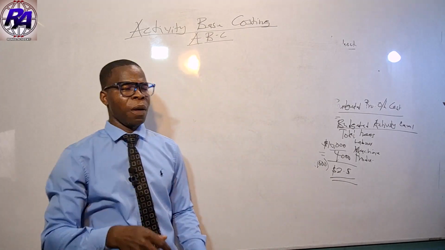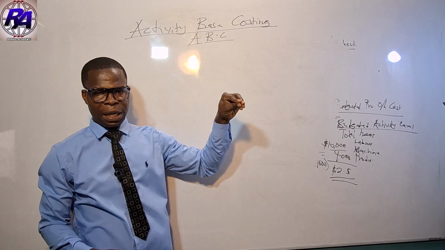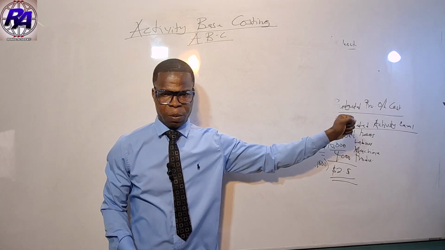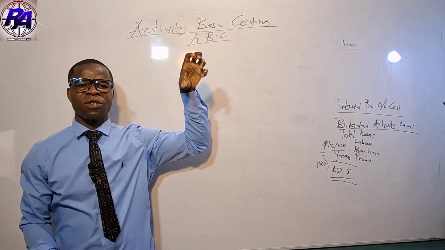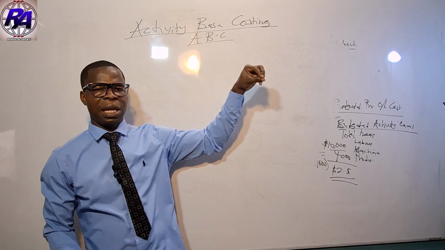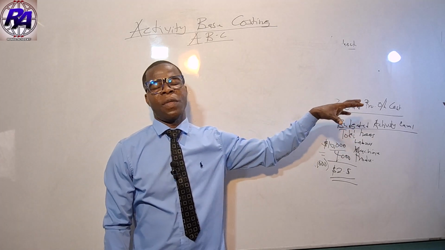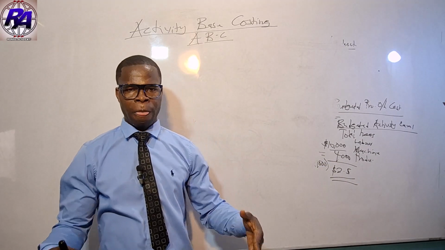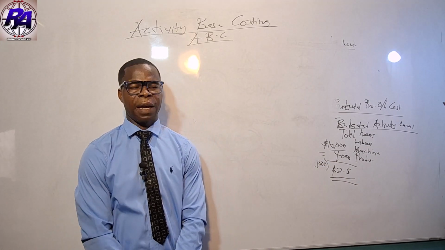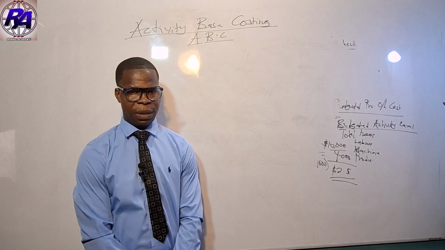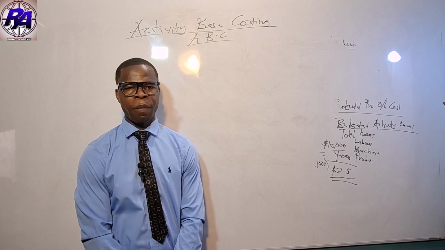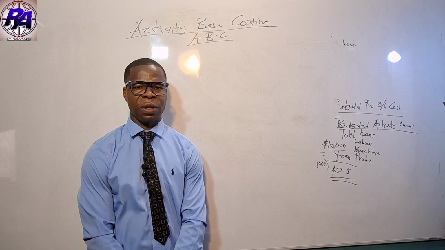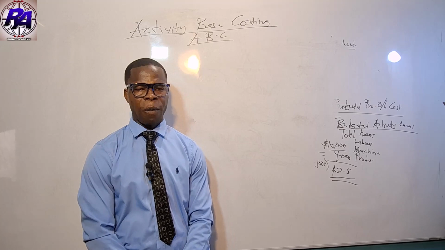For this reason, ABC was propounded for the apportionment and absorption of overhead costs, because those things that create those overhead costs are the activities that the entity undertakes in the business. So ABC is another technique for absorption of overhead costs. On the basis of what? On the basis of activities.